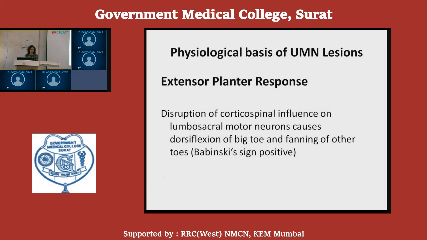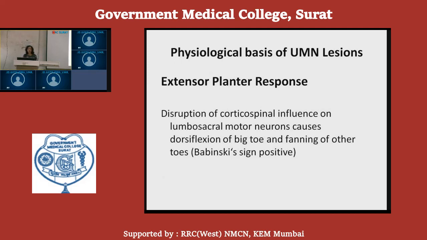initially there is an increase because of the hypertonia. There is increased resistance to passive flexor and extensor movement. There will be increased tone, but later on, after a certain distance, immediately the extension of the joint occurs, and that is because of the spontaneous release of tension in the Golgi tendon organs.